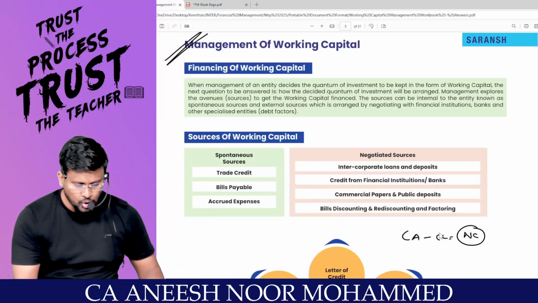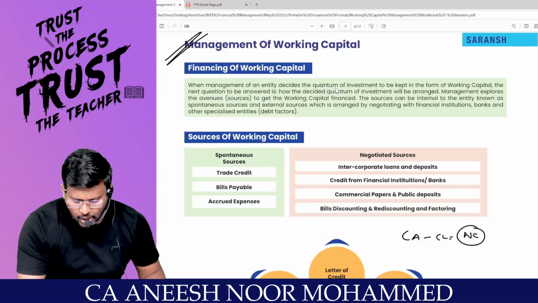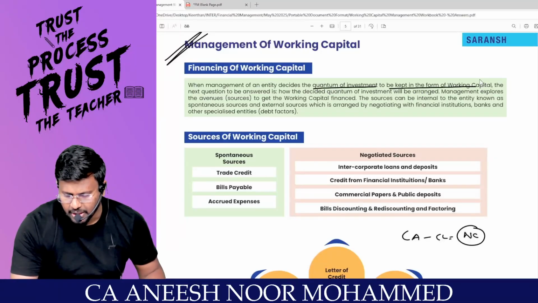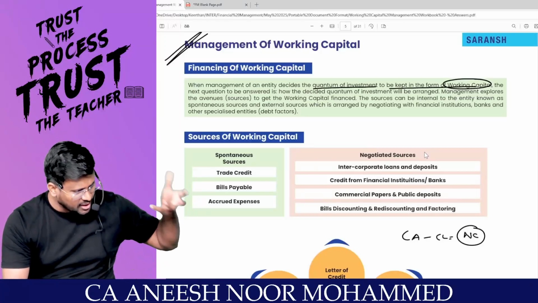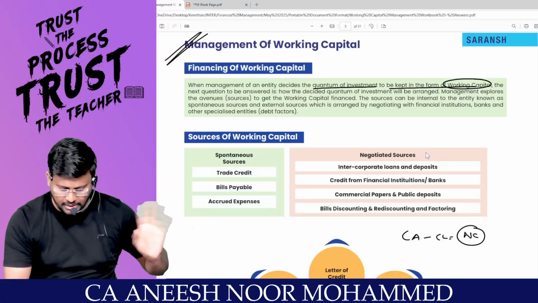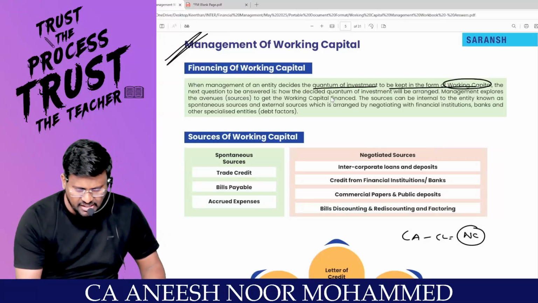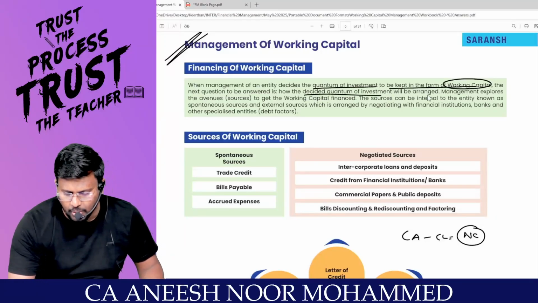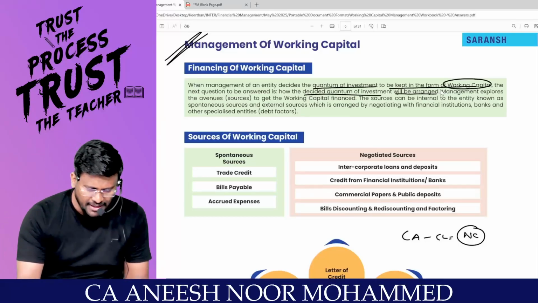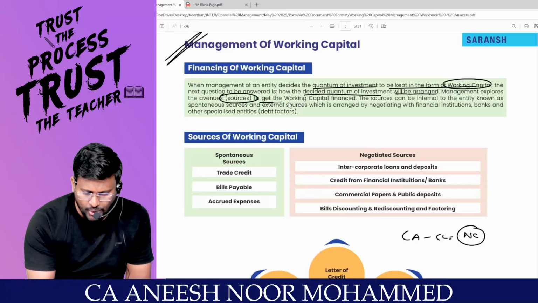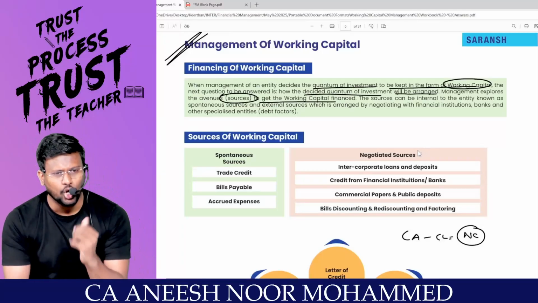Alright, sir. So when management of an entity decides the quantum of investment to be kept in the form of working capital, after estimation of the working capital, the next question to be answered is how the decided quantum of investment will be arranged. From where the money has to be arranged. Management explores avenues, such as sources, to get the working capital financed. From where and all money can be raised.